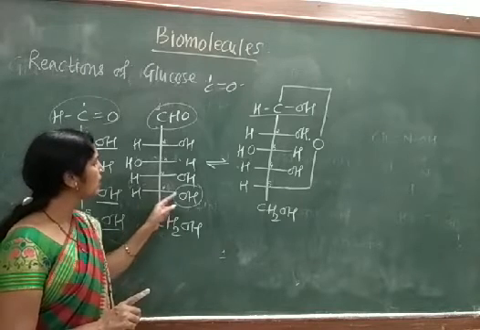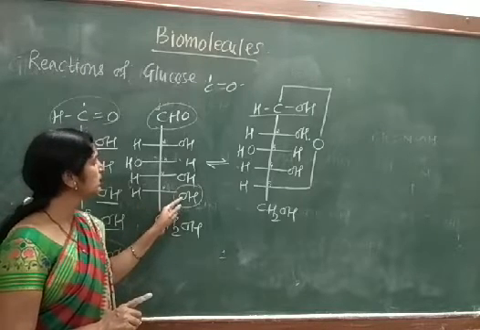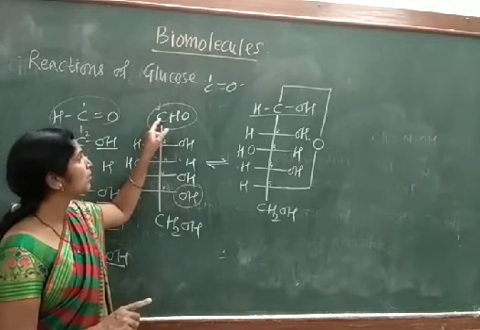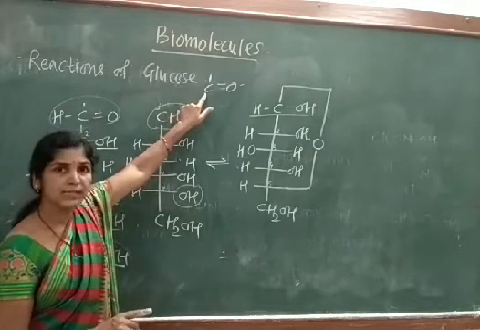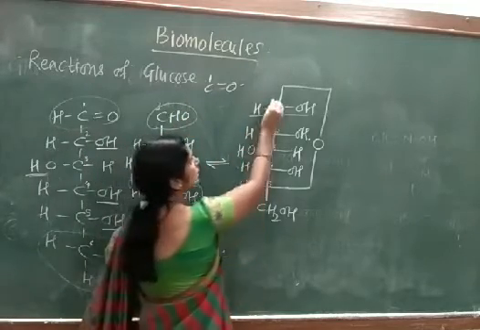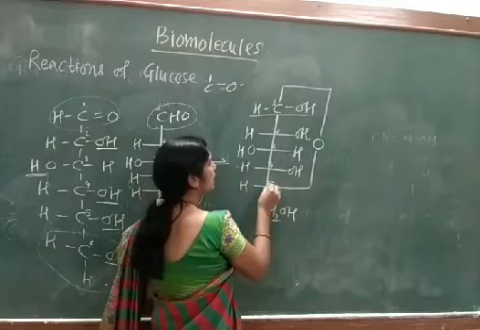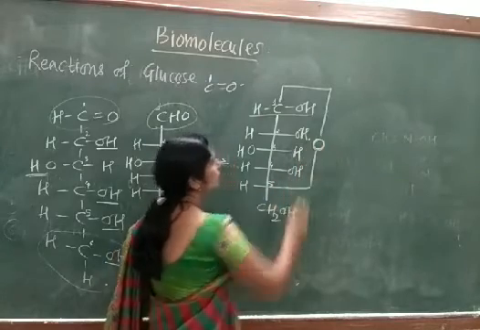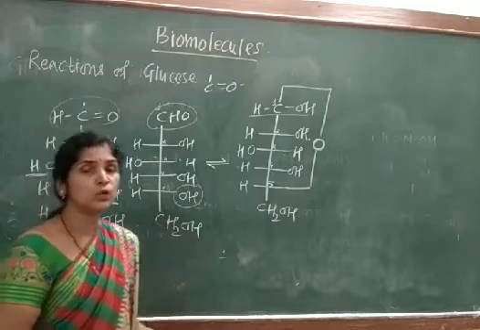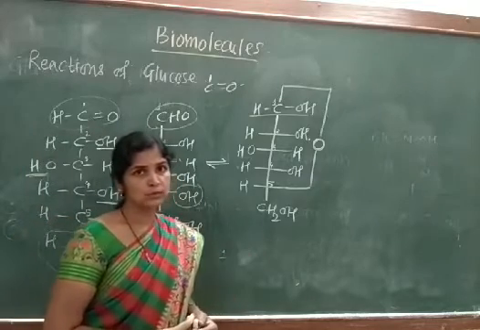Now this carbon number 5 is only having oxygen but the valency is free, as well as this carbon number 1 is having one valency free. So they combinedly share the oxygen in between carbon number 1 and carbon number 5. So this open chain glucose gets converted into closed chain glucose.